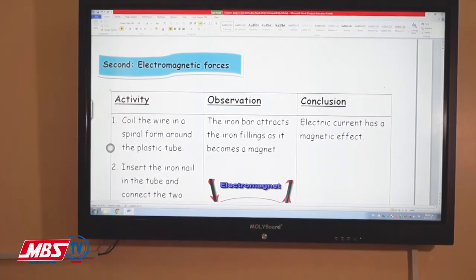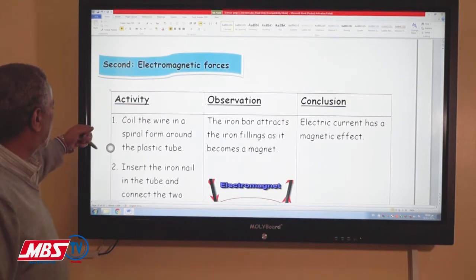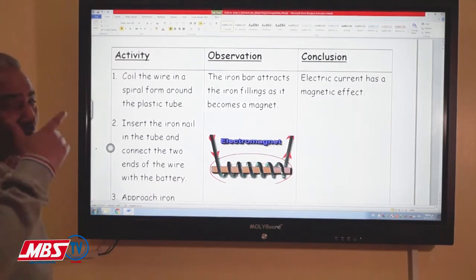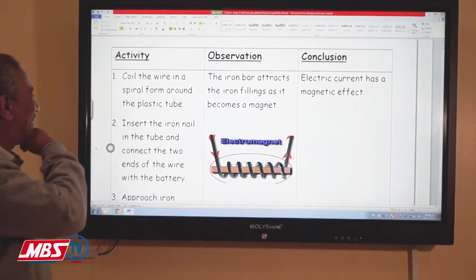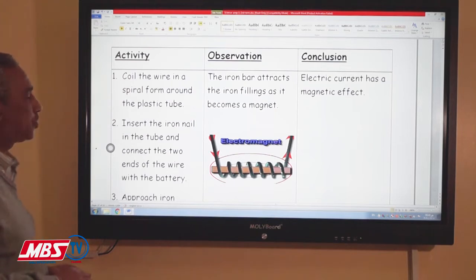The second one is the electromagnetic force. Before knowing the meaning of the electromagnetic force, we'll do a simple activity by coiling a wire around a plastic tube.